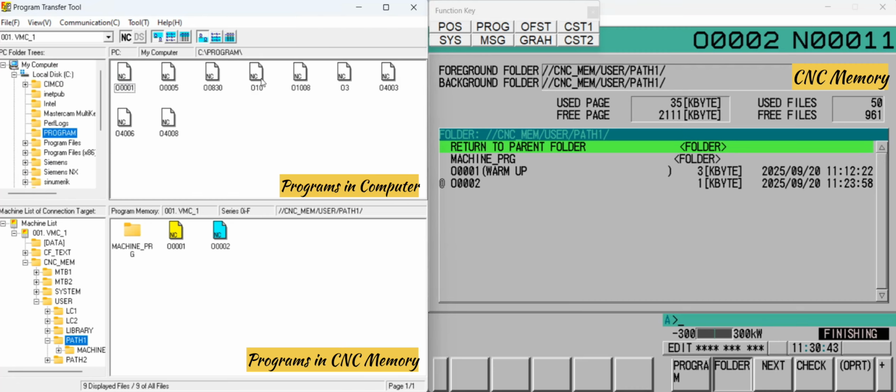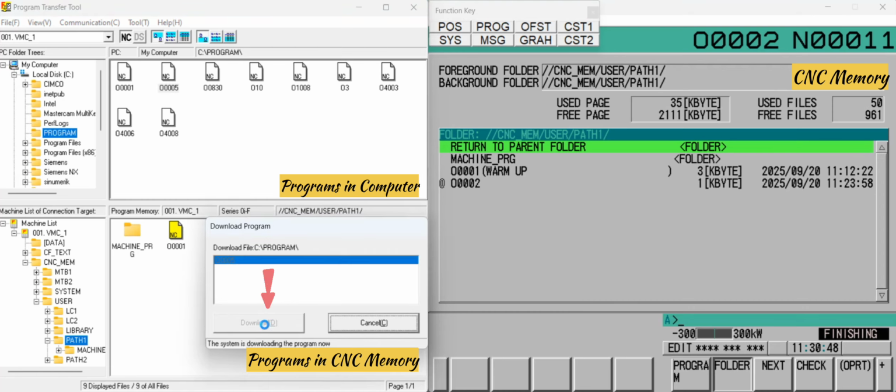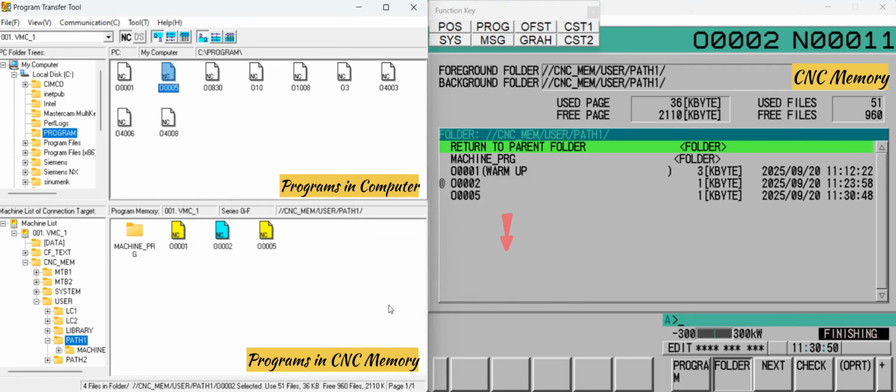Now drag and drop the file from computer to CNC memory. Press Download option. Press OK. Now you can see that program number 5 has been copied to CNC memory.